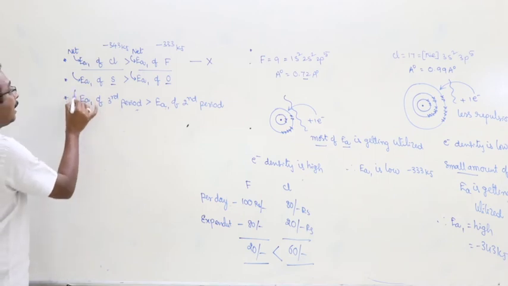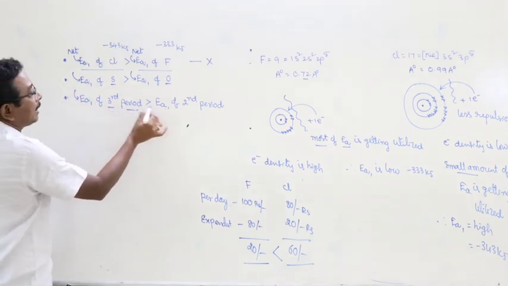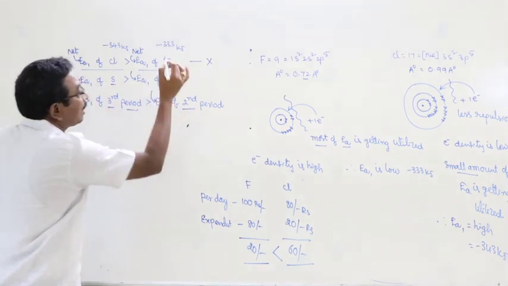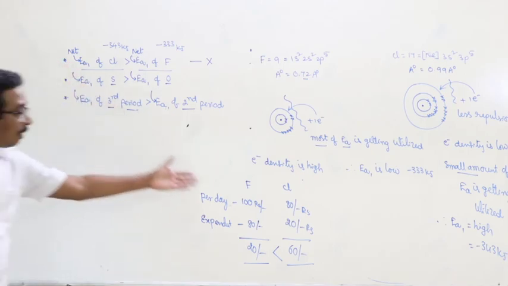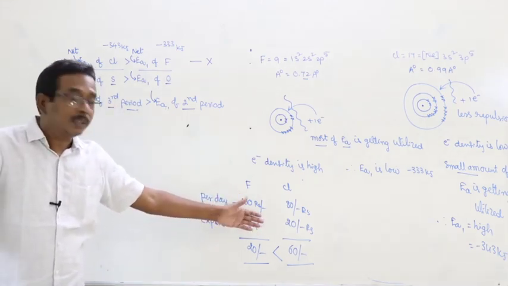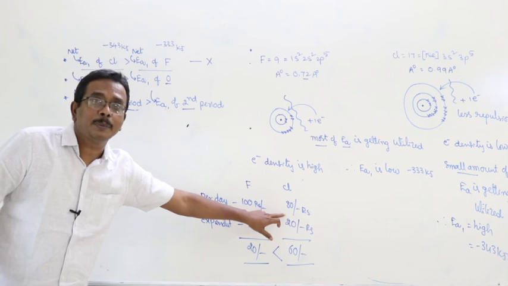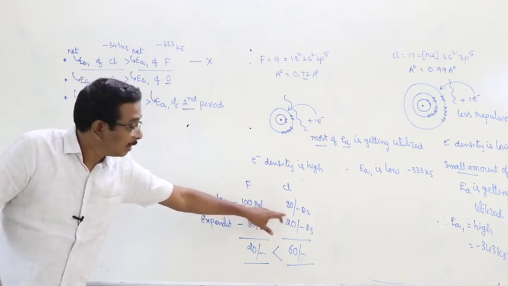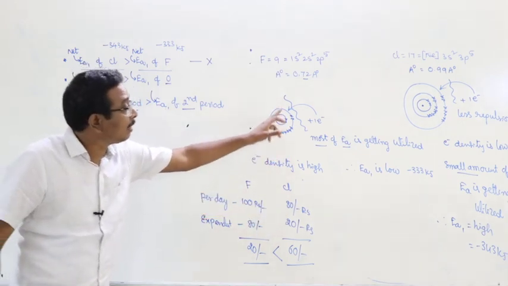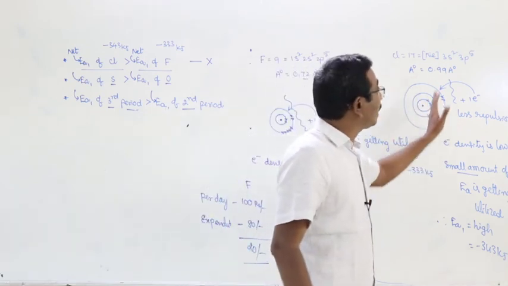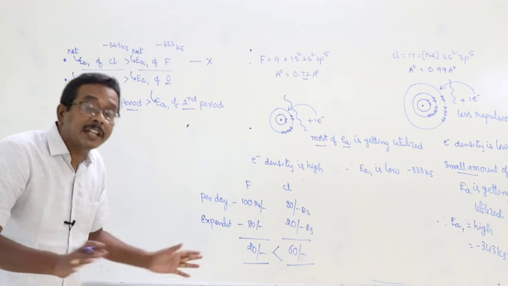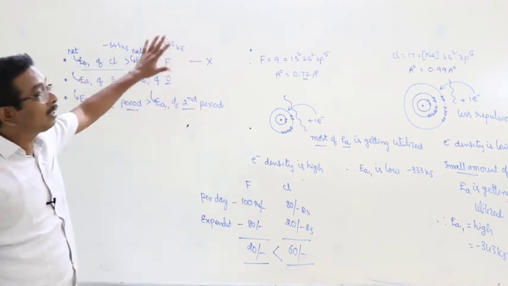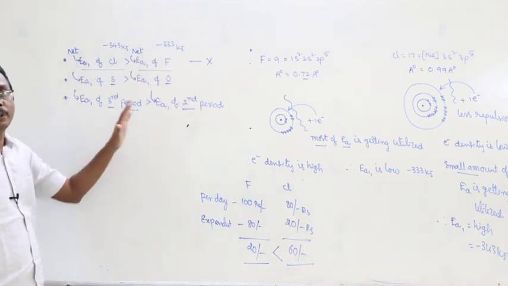The net electron affinity of third period elements is greater than that of second period elements. That is the correct statement. The electron affinity of second period elements is undoubtedly greater than that of third period elements, but due to the variation of the repulsion between the inner electrons and the newly added electron, the net electron affinities vary. This is about the concept.